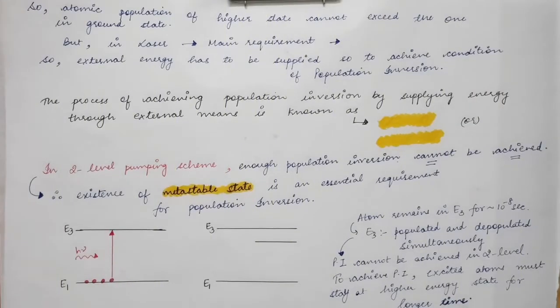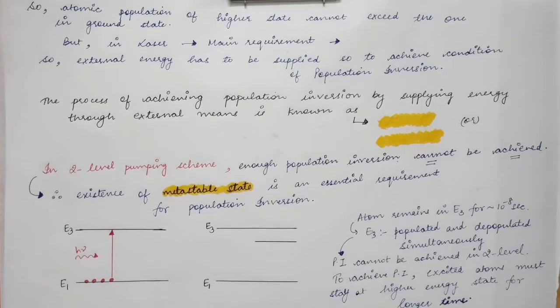We already know that one of the requirements of lasing action is the population inversion, which means the number of atoms in the excited state must be greater than the number of atoms in the ground state. So in a normal population condition, what do we have? Under normal conditions, the population of the lower state, the ground state, is higher as compared to the number of atoms in the excited state.